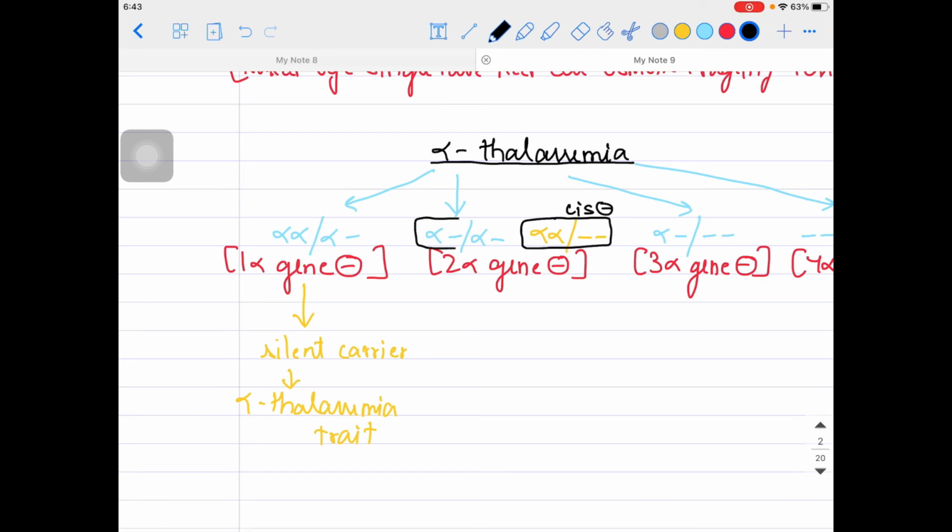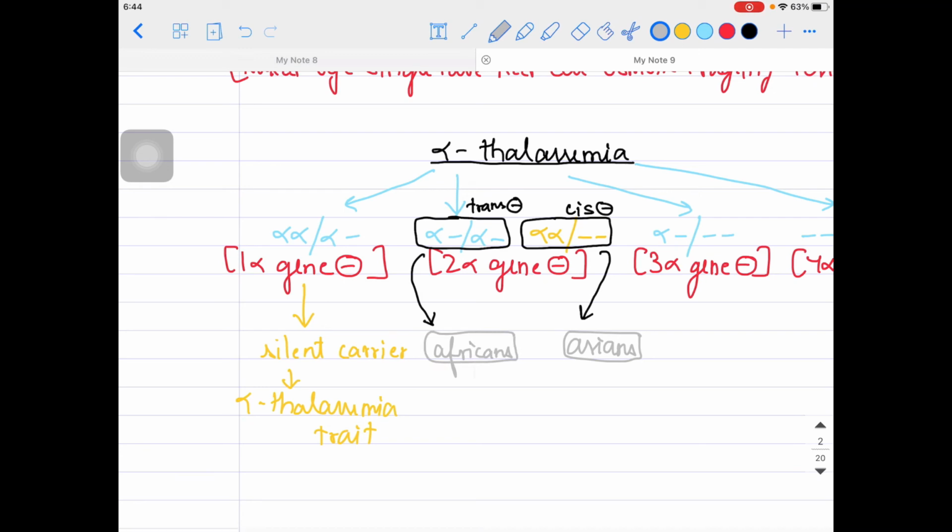And if I am talking about this part, this is called trans deletion. Cis deletion is seen usually in the Asian population, and trans deletion usually happens in the African population.